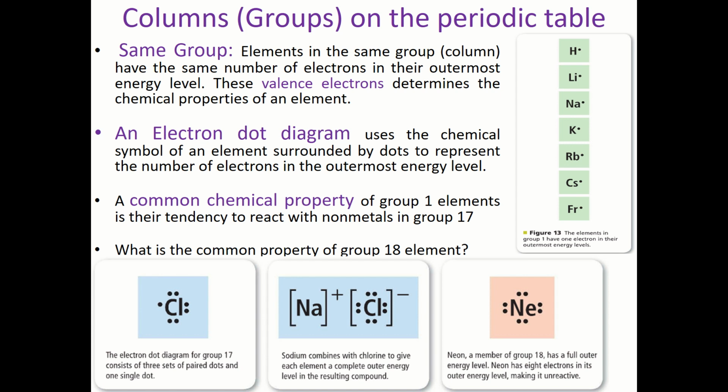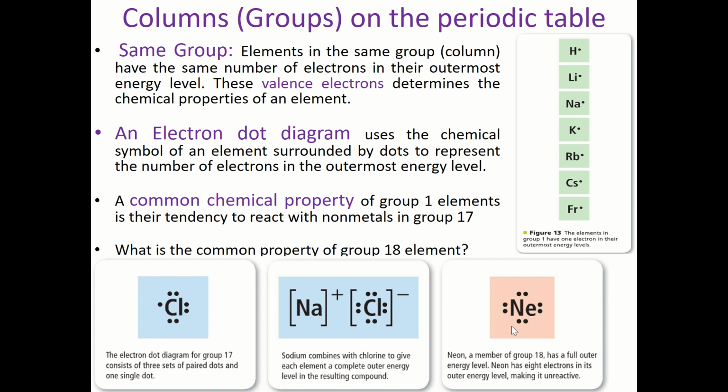What about neon? Neon is 18, so it's 2, 8, 8. That's why I see 8 dots. So you have to be careful here. The number of dots here represents how many electrons are there at the outermost shell or the outermost orbit. It does not represent the total number of electrons. It's just the number of electrons at the outermost orbit.